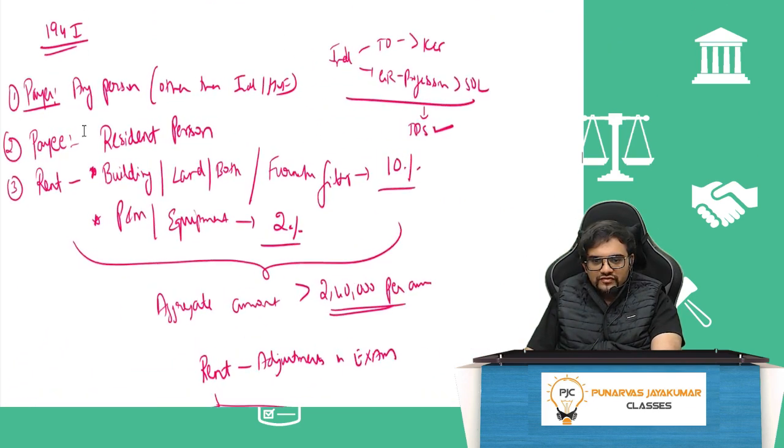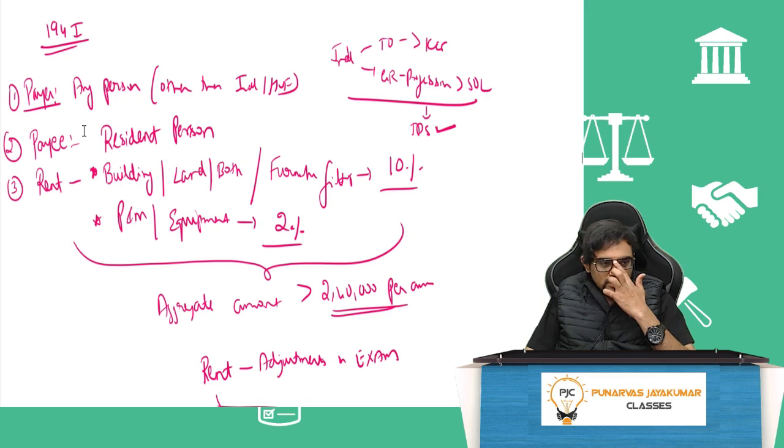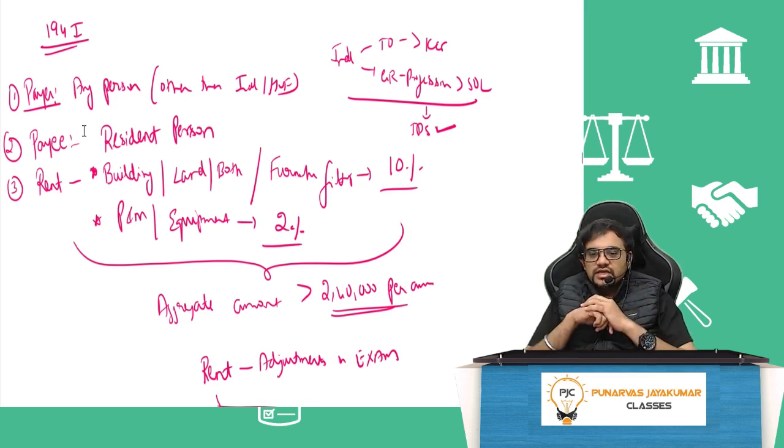Next, coming to 194I, rent. Any person other than individual or HUF, but individual or HUF that is big individual also has to pay 194I. Individual turnover is more than 1 crore, gross assets in profession more than 50 lakh, TDS is required. Payee will be a resident person. What is it? Rent for building, land or both, or furniture or fixtures 10%.